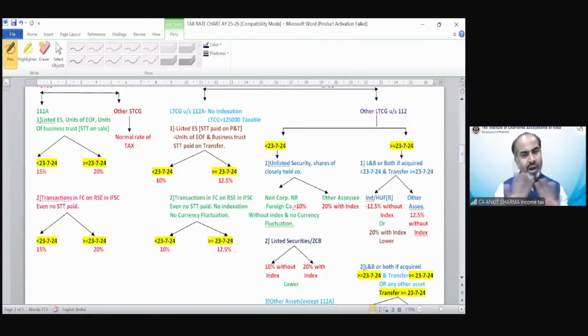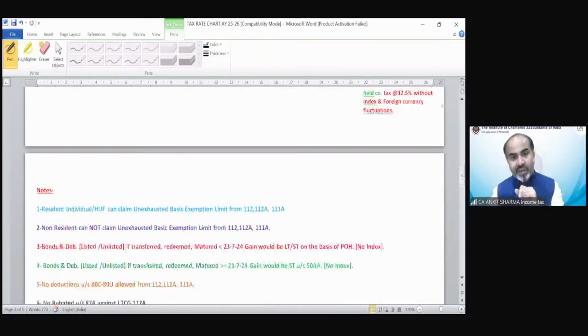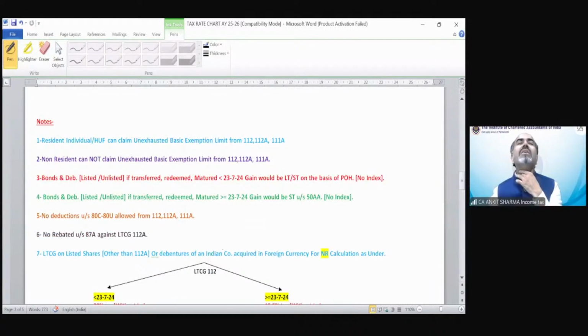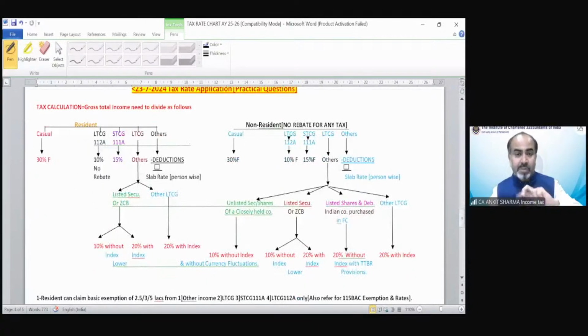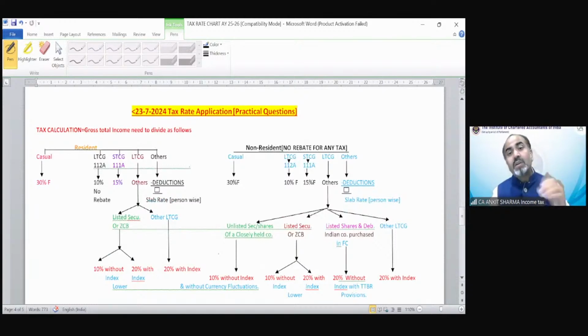You would be able to understand the provision. You will be able to understand what kind of tax is going to be applied on which kind of gain. But still, I felt that from the point of view of a student, you won't be able to solve a question only with these rates, these permutations and combinations, and the situations explained in the diagram. So after that, I had to prepare these two diagrams for the purpose of numerical solution practically. And this is the final outcome of the above diagram.